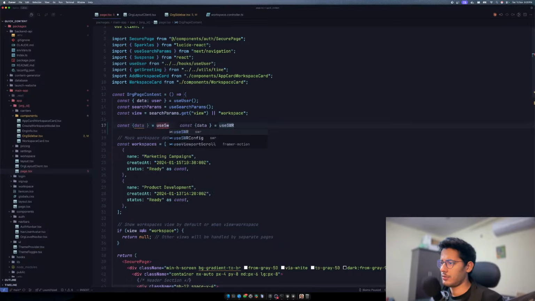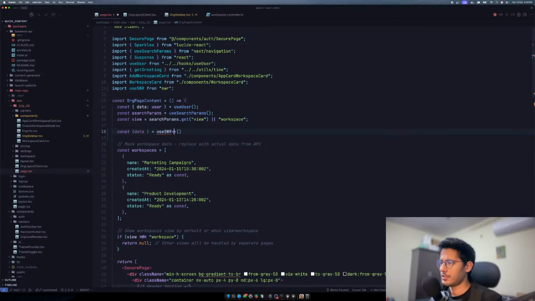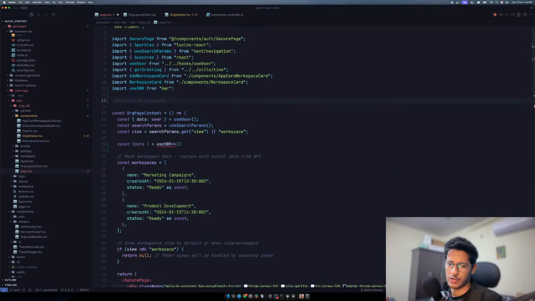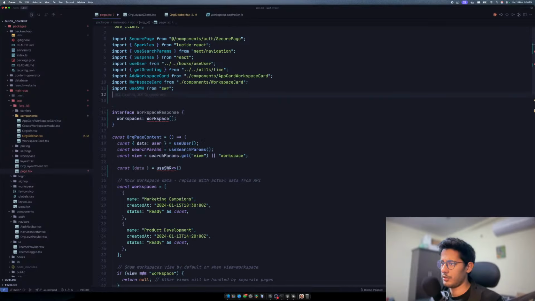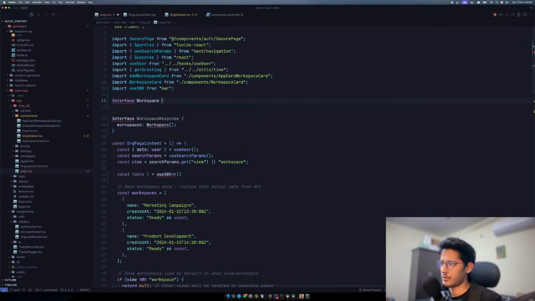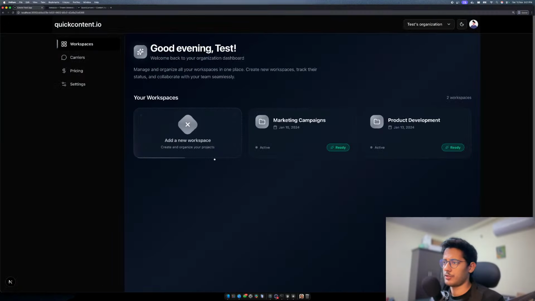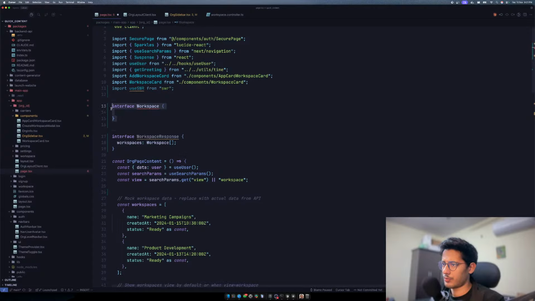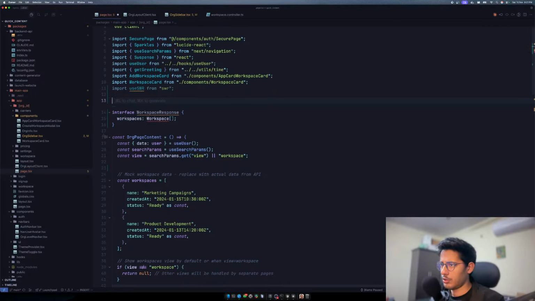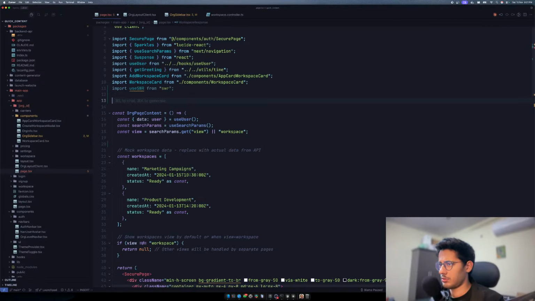use SWR. If you guys don't know what SWR is, it's simply like React Query. It helps you cache and fetch stuff. So interface, workspace response. I don't know what the workspace response looks like, but let's build an interface called workspace, right? And then what do we have in workspace? But before doing this, I think I should have something for creating workspaces. So that's better. Hold on, creating workspace is not simple, bro.